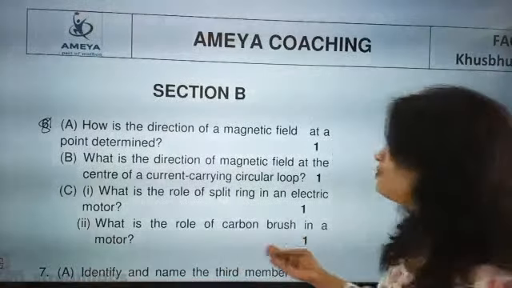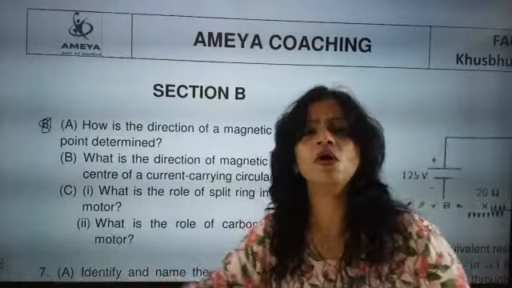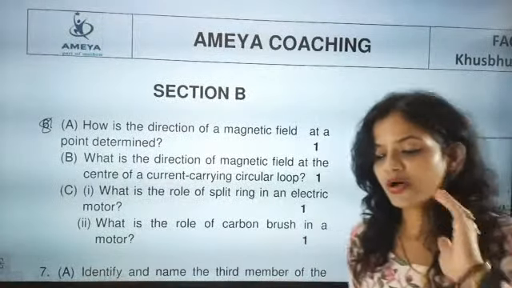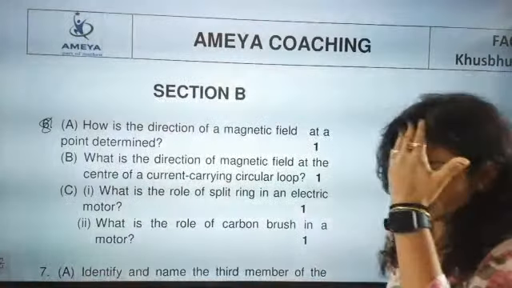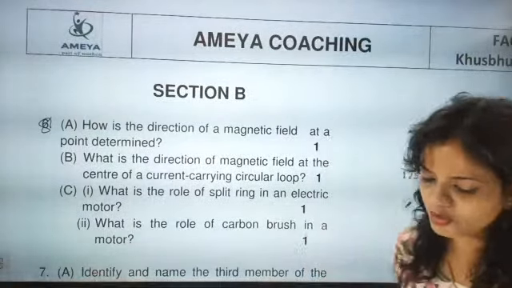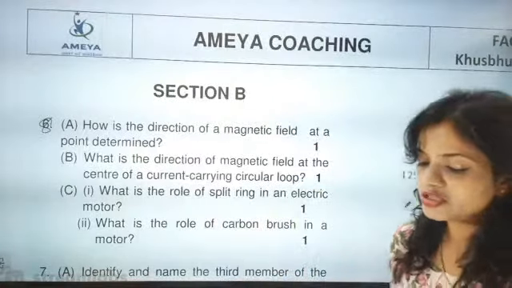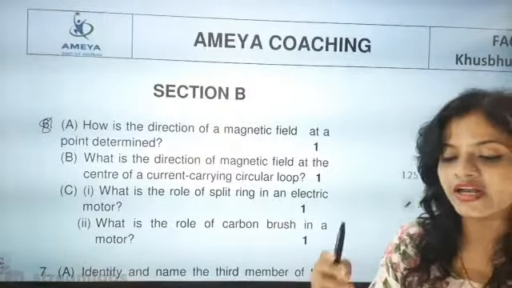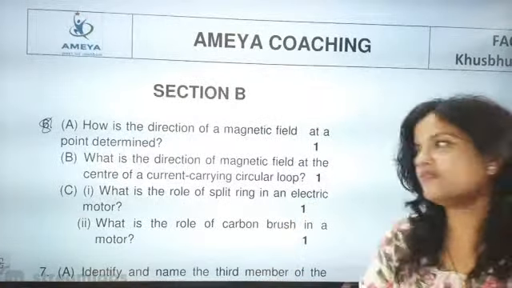What is the role of carbon brush in a motor? Listen, the split ring electric motor, tomorrow morning I am going to have a class on the electric motor. The role of the carbon brush is to change the flow of current. The split ring is acting as a commutator. When the direction of current is reversed, it will create connectivity. After the change of direction, it also creates a connectivity. That's a very, very important point.